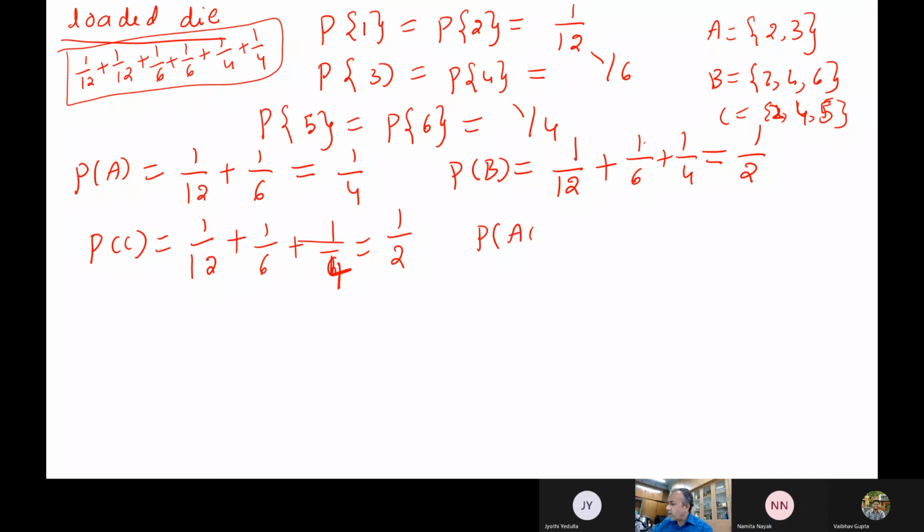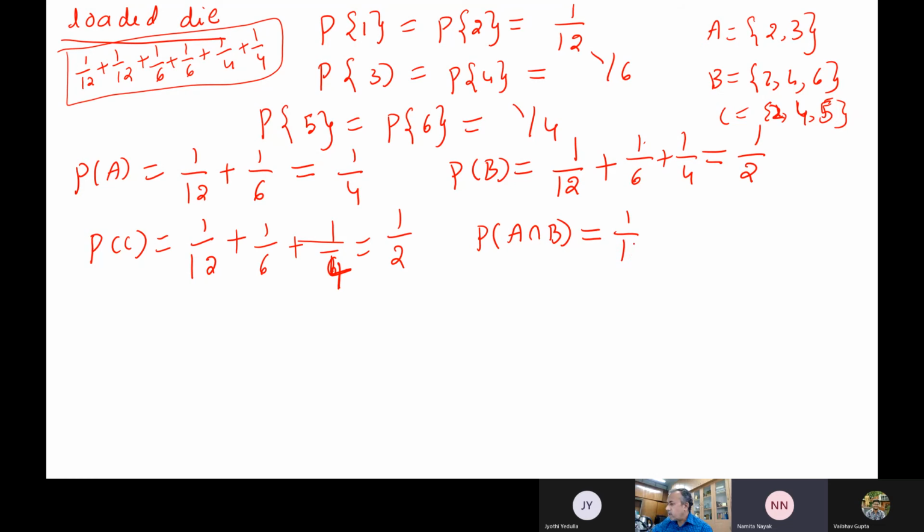Now tell me what is the probability of A intersection B. What is A intersection B? It is 2. What is the probability of getting 2? 1 by 12.